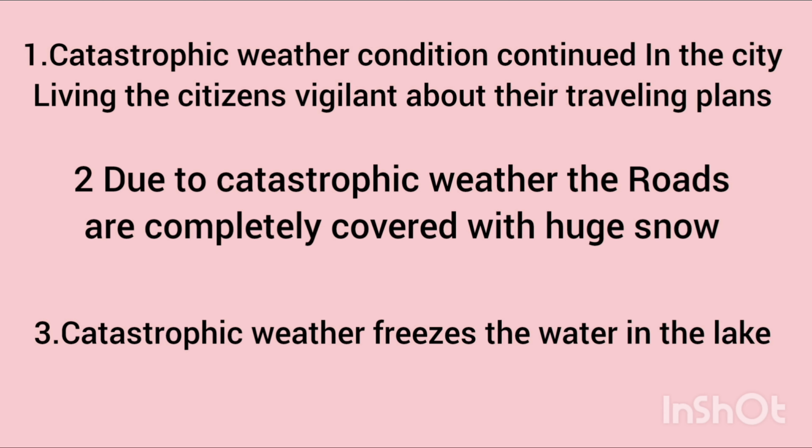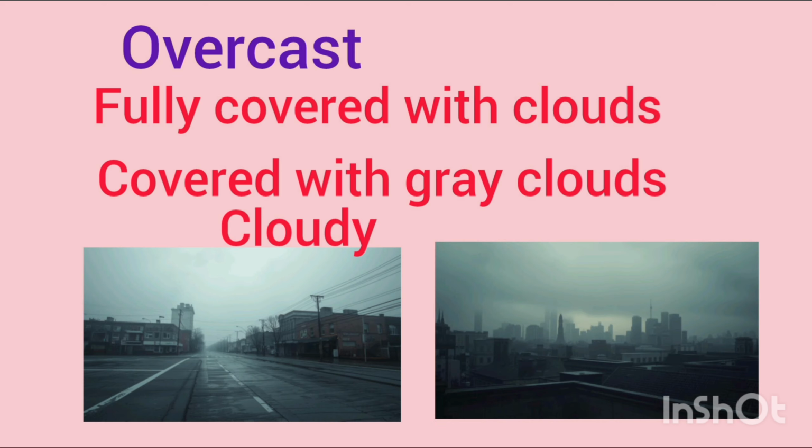The third one is: catastrophic weather freezes the water in the lake, which means due to the extreme coldness, the water in the lake got frozen just because of the catastrophic weather, which means it's an extreme weather condition where the top layer of the water of the lake got frozen. So let's move on to the next one, that is overcast.